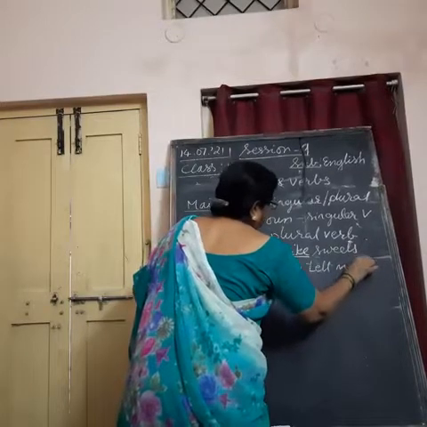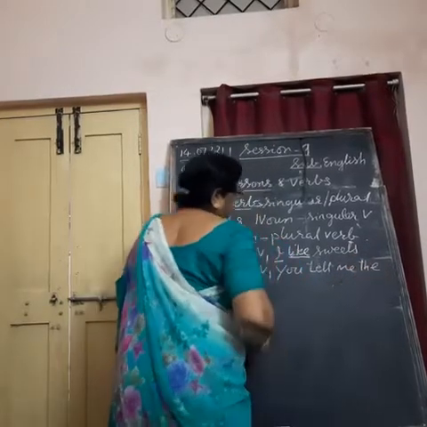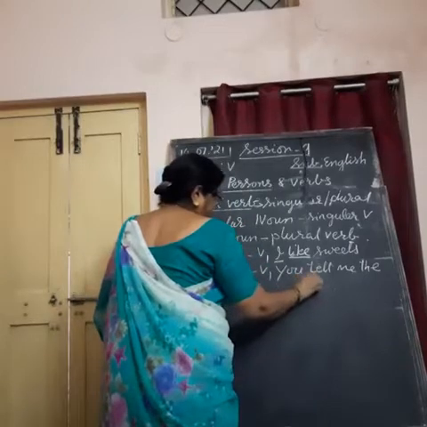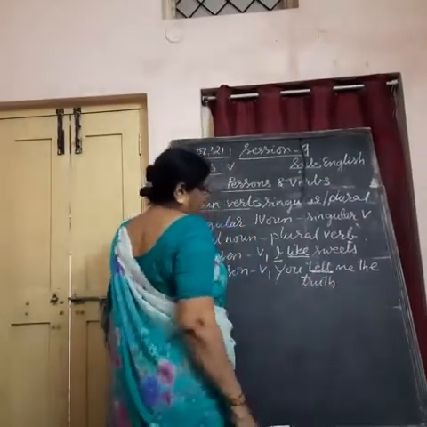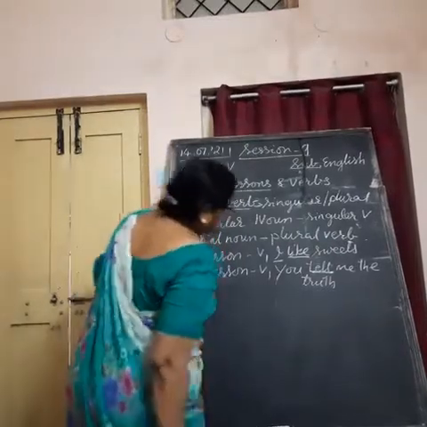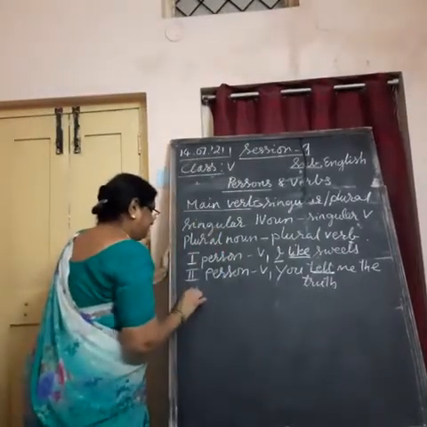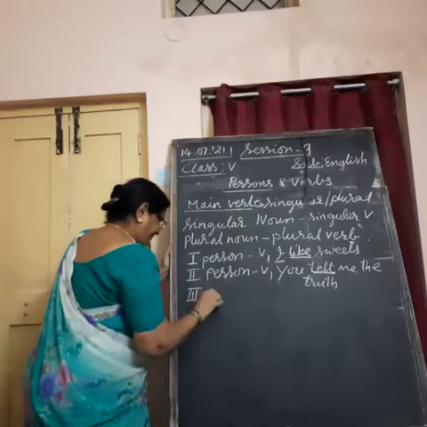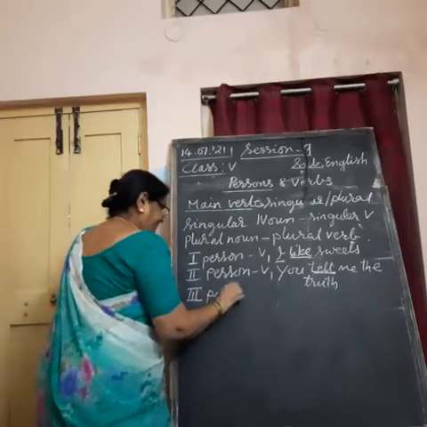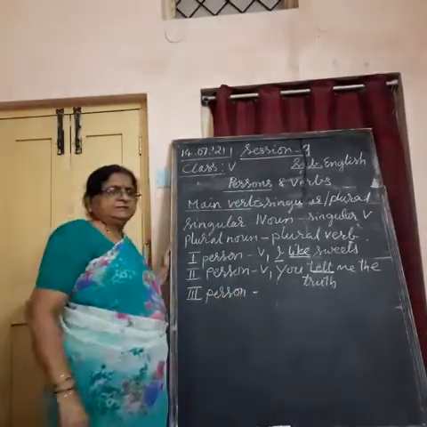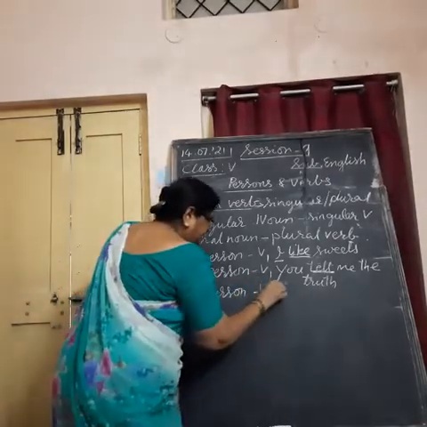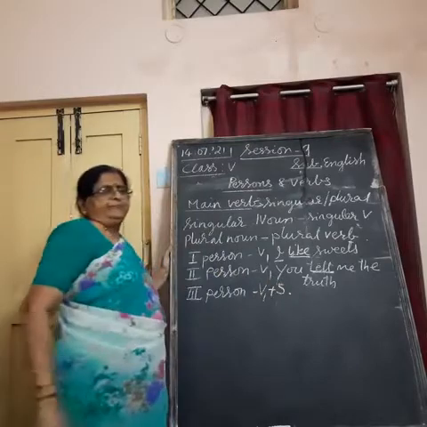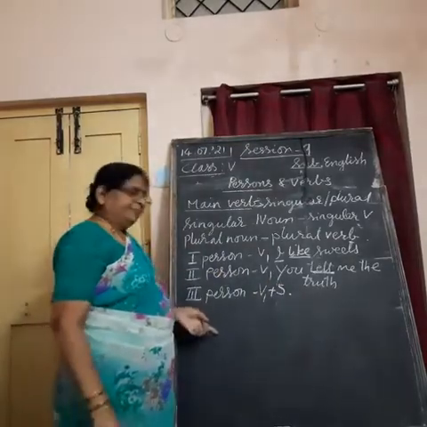You tell me the truth. Okay. Here also we use the original form, V1 form. When it comes to third person, we are adding s to V1 form to make its singular form.